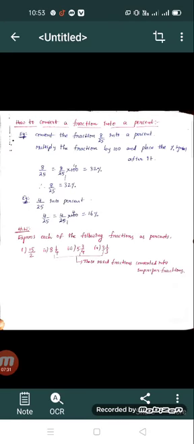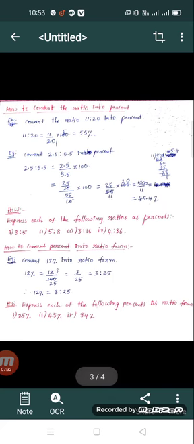Okay, next one, how to convert a ratio into a percent. If the ratio is given, how is it possible to convert it into a percent? So let us take one example, 11 is to 20. This ratio can be converted into a percent. How? 11 is to 20, this ratio can be expressed in fraction form, that is 11 by 20.